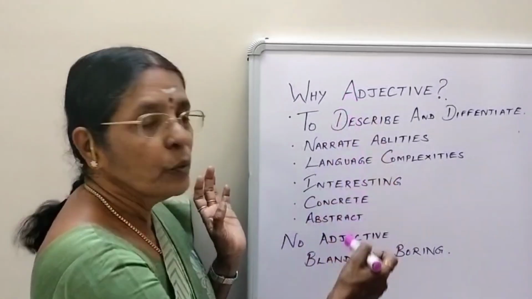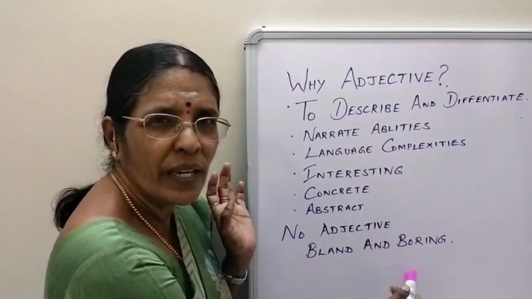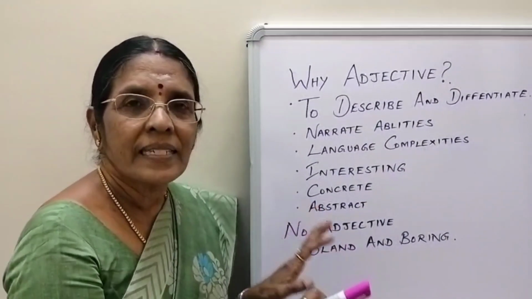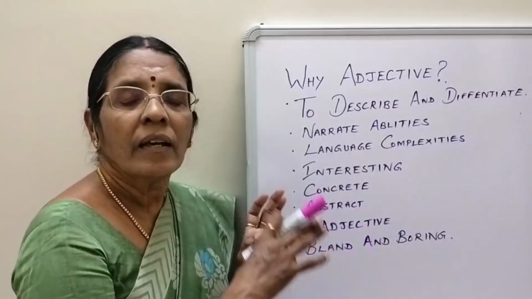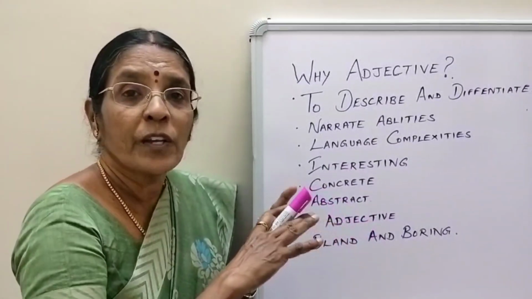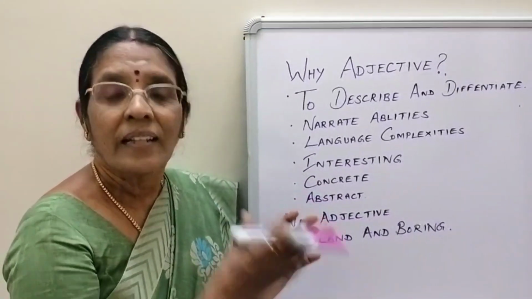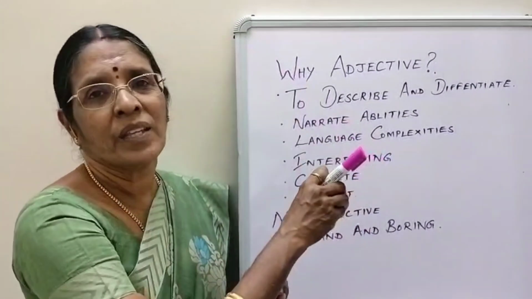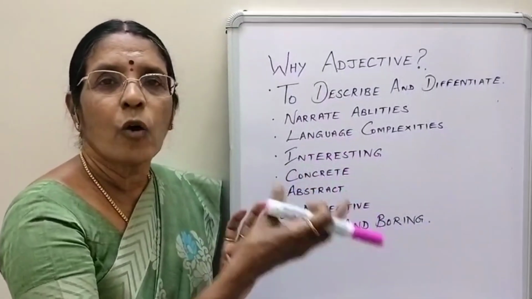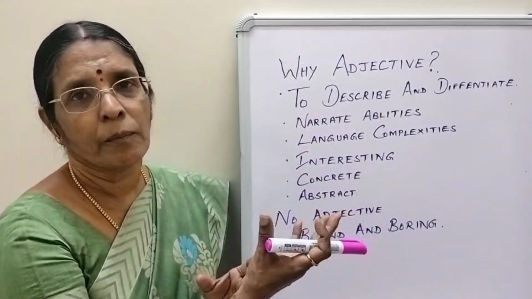If you don't use adjectives, your sentence will become bland and boring. It will become plain. Just like when you go to a hotel, the bearer comes and asks you, do you want plain dosa or special ghee roast? Immediately we say special ghee roast. That is because we are able to add something onto it, right? Just like how mummy adds spices to make your curry very delicious and mouth-watering.